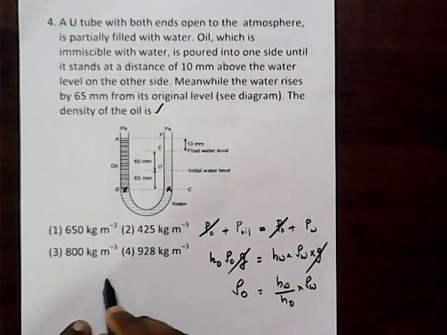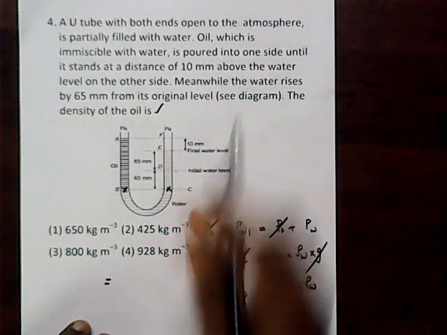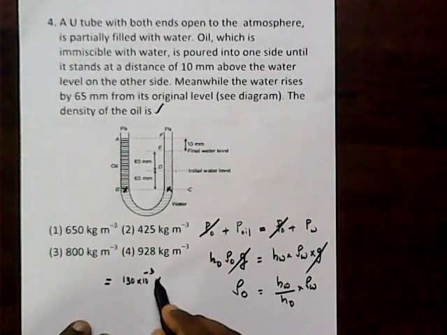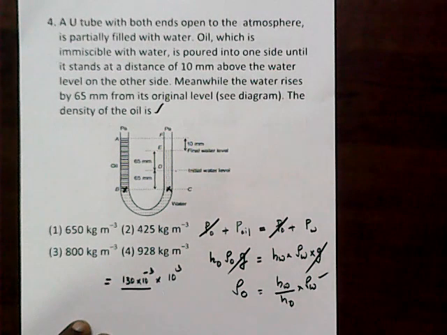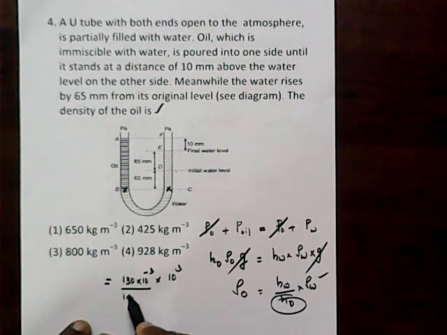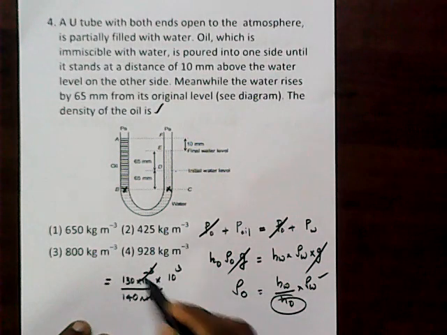So substituting, equal to the height of the water, that is nothing but this one. So 130 millimeter into the density of water, you know, as 10 raised to 3, by the height of the oil. So that is in total 140 into 10 raised to minus 3.